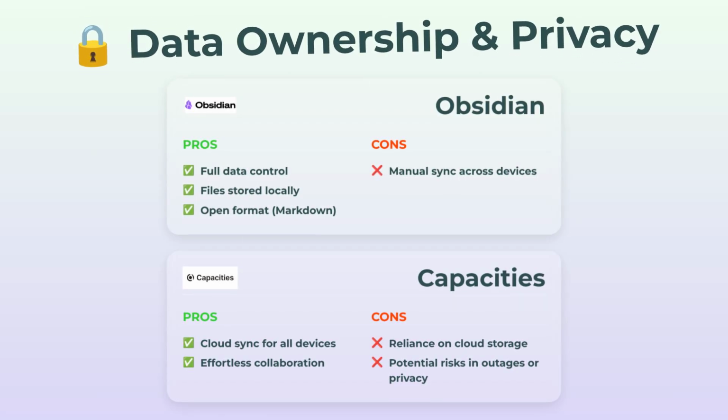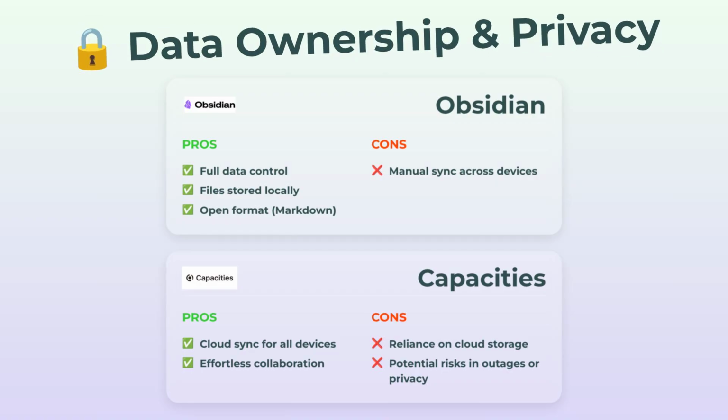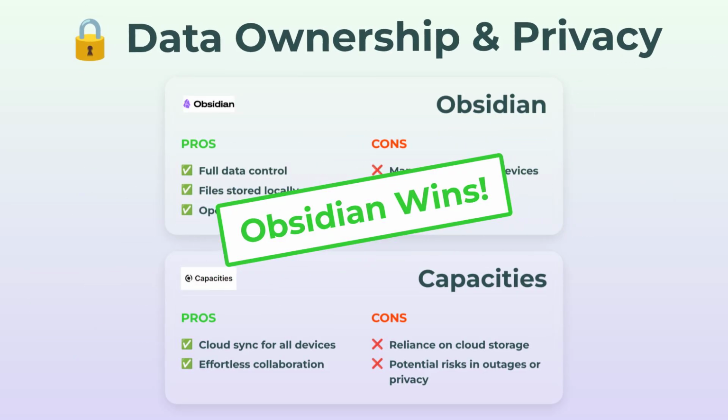If you're paranoid about privacy, Obsidian's your hero. If convenience is your jam, Capacities is pretty great, but you're trading a bit of security for it.